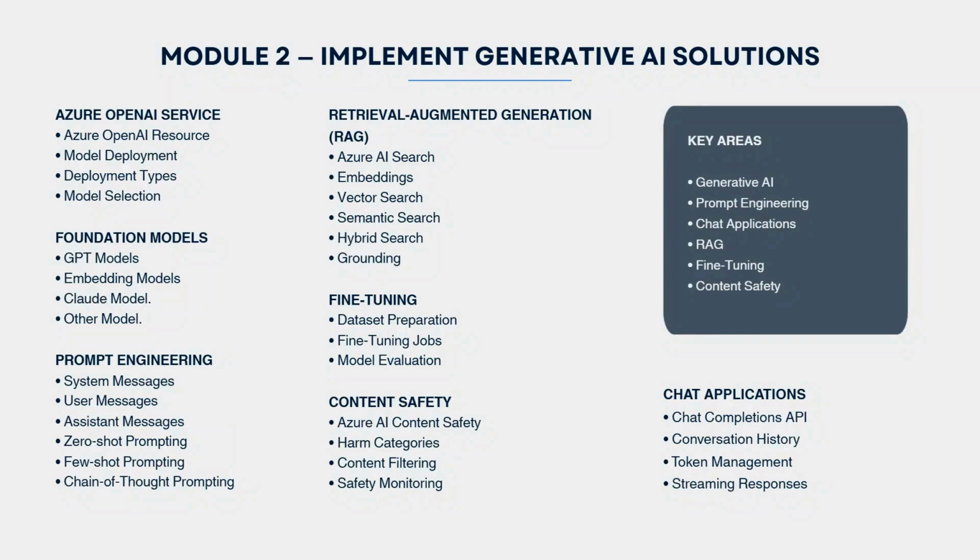Then we have prompt engineering. Here we will talk about system message, user message, assistant message, and zero shot prompting. Basically, we will understand different types of prompting, because prompt engineering is one of those areas that looks very simple in the beginning. You basically give instruction to the model. That is what people think about, but when you start building a real application, the way you structure your prompt can make a big difference in the output.